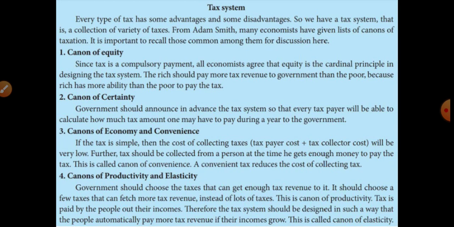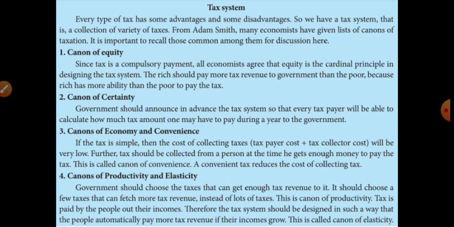Okay, then the second one is canon of certainty. Certainty means sure or confident. Okay, listen students, the government should announce the tax system in advance.